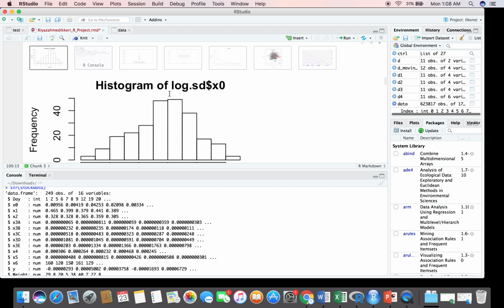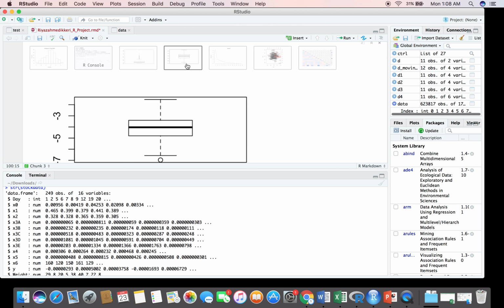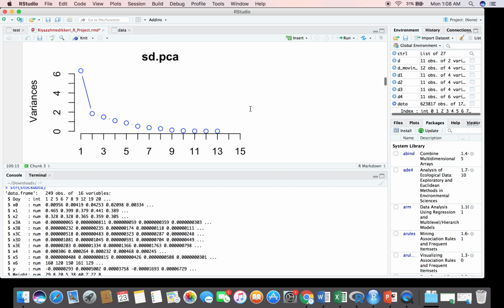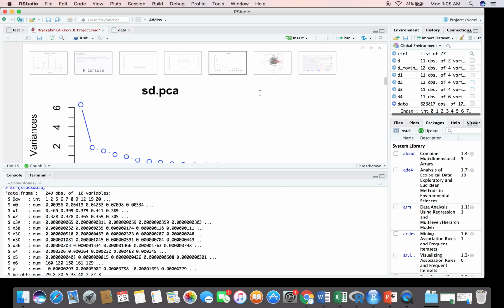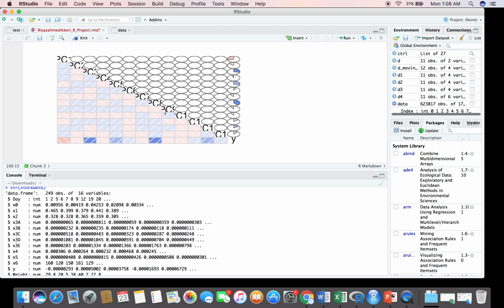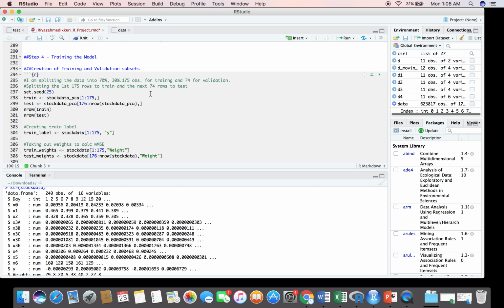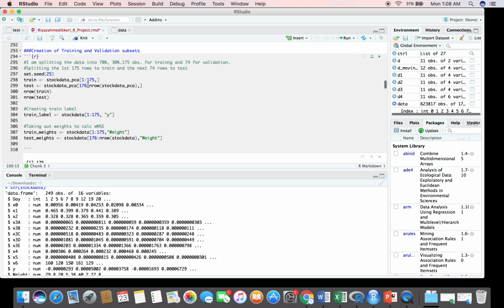As you can see, the histograms have been changed to normal distribution. This is x0 before applying the log transform, and this is after applying the log transform. So my PCA has about 13 features. And as you can see, the collinearity between the predictor variables has been removed. For training the model, I've taken the first 70% into the train and the next 30% into the test data set.